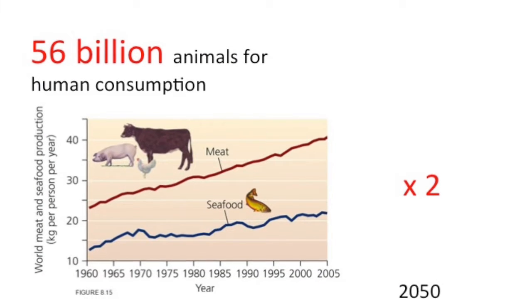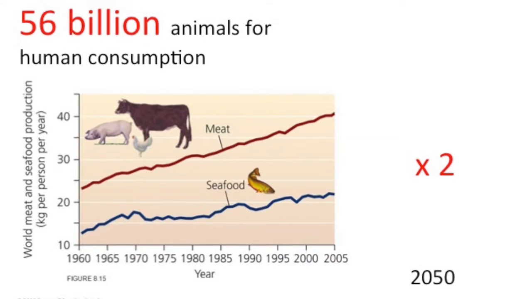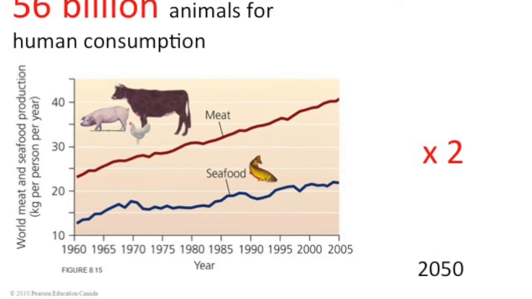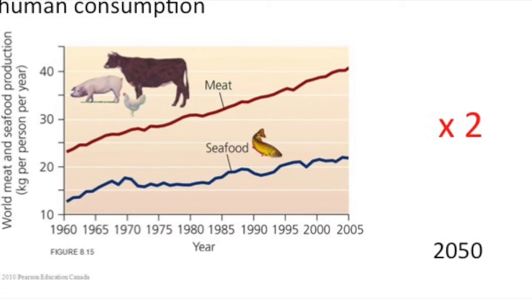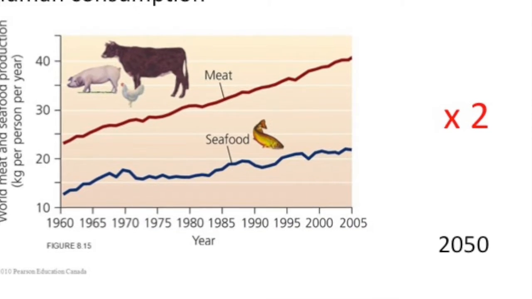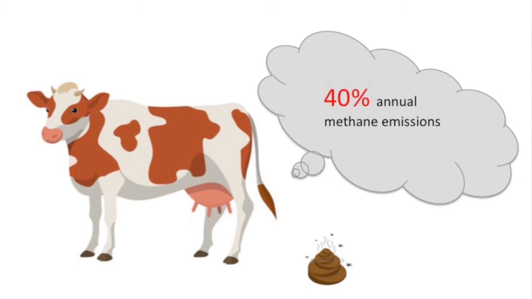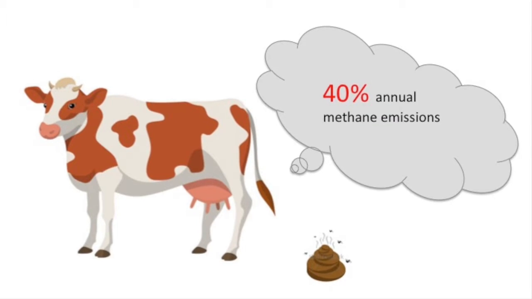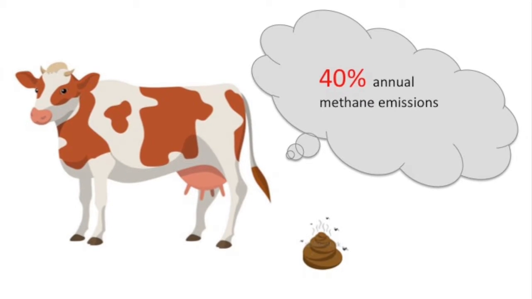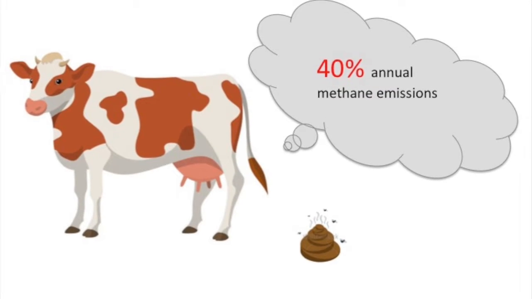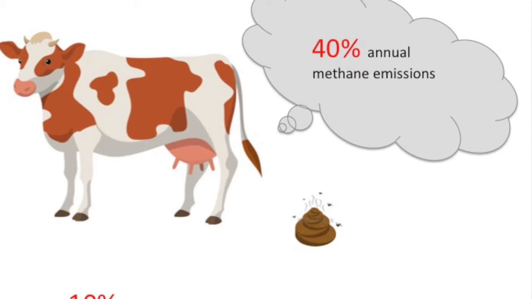Globally, almost 56 billion land animals are reared and slaughtered annually for human consumption, and livestock inventories are expected to double by the year 2050. The livestock industry is responsible for 30 to 40% of annual anthropogenic methane emissions that result from processes such as enteric fermentation in ruminants and from farm animal manure.